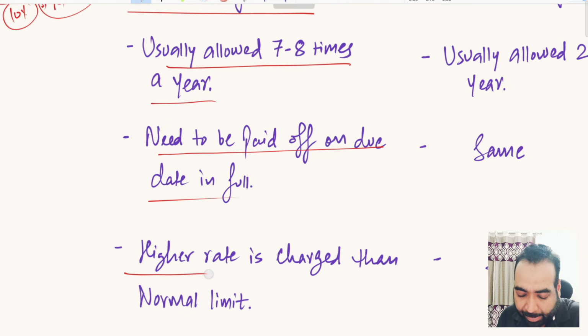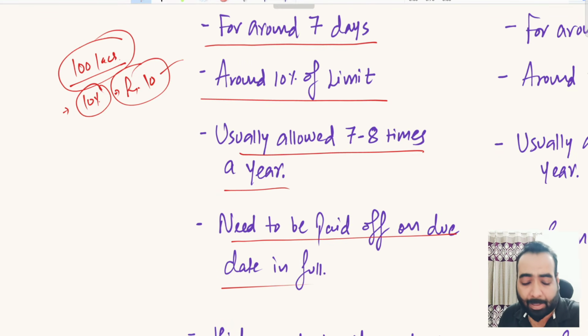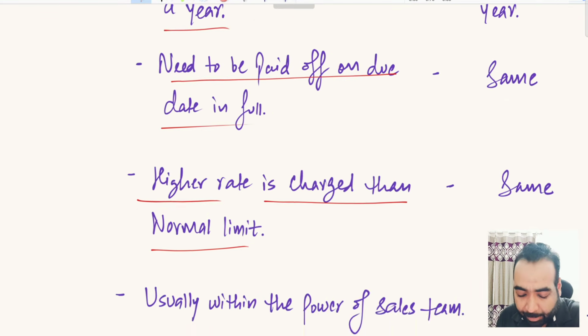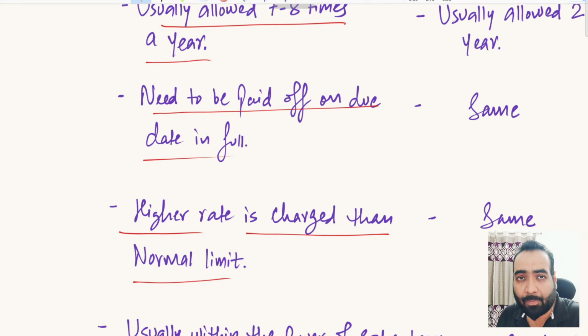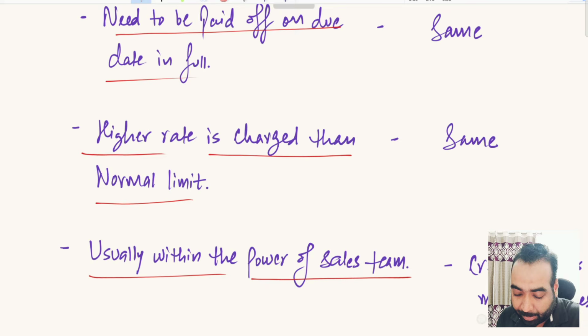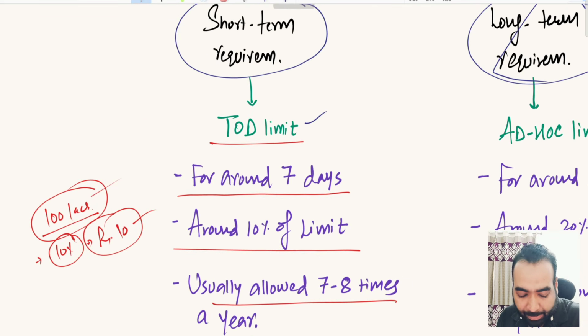So a slightly higher rate is charged on that additional funds of this 10 lakh rupees, as compared to your normal running limit. Higher rate of interest is charged. So the sanctioning power of TOD limit is usually with the sales team only. You don't have to go to the credit team to take the approval for availing that TOD facility, right? So this is the TOD facility for 7 to 15 days support.